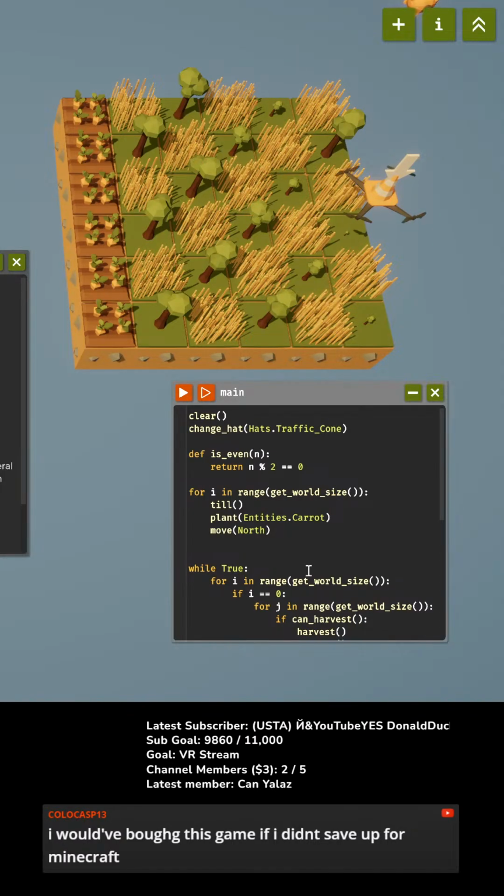Yeah, buy Minecraft first, and then maybe try this game.